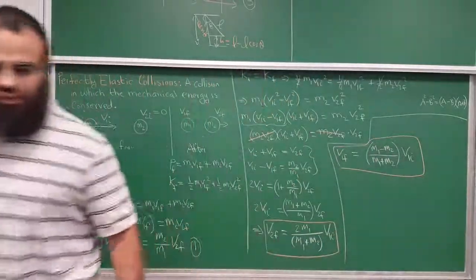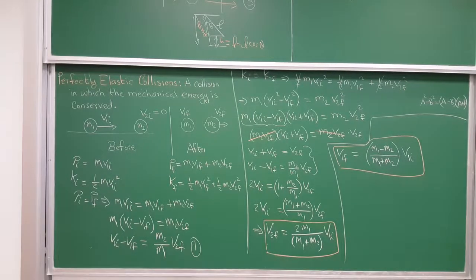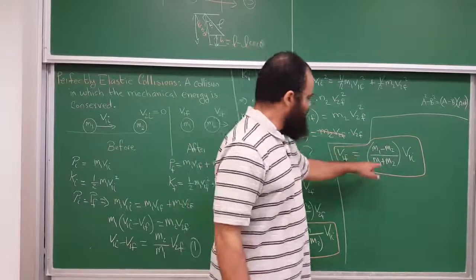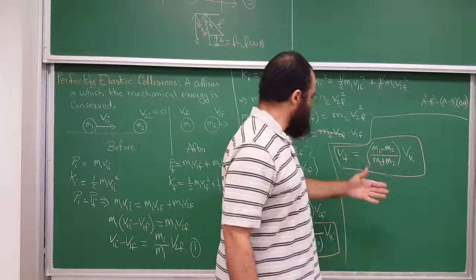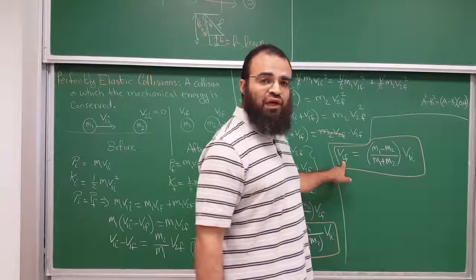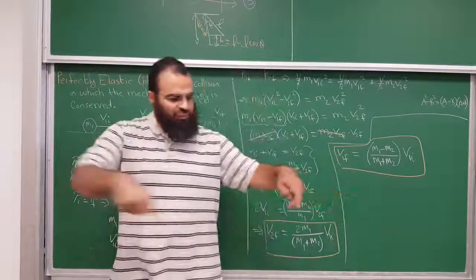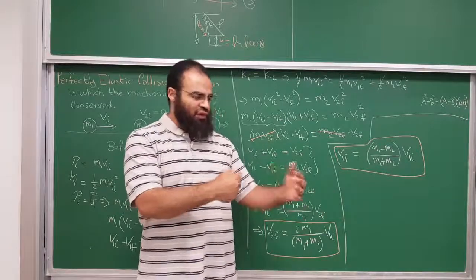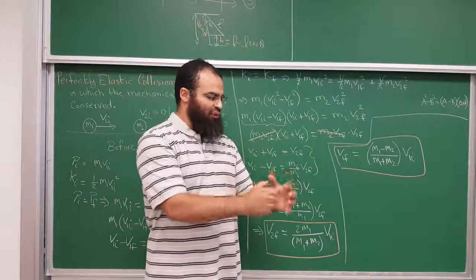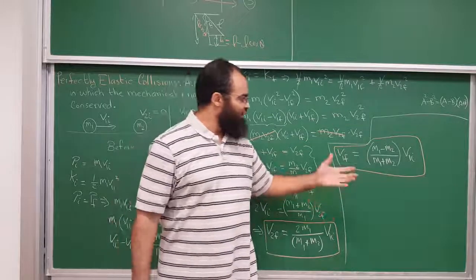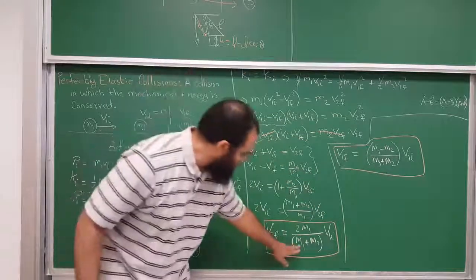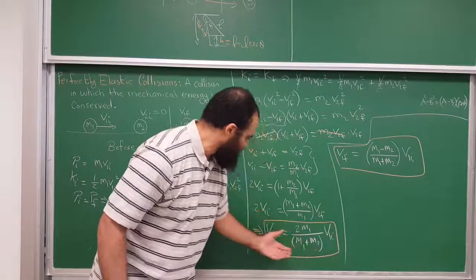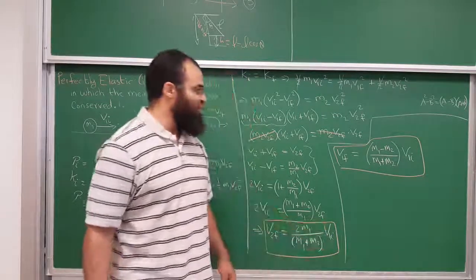Let me make sure I'm okay with time. Yeah, I have like 1 or 2 minutes. Notice, if the two masses are equal, then M1 minus M2 is 0. That tells you V1 final will come to a stop. And you probably experienced that when you play pool. When you hit one ball and it hits the second one, the ball that hit will come to rest and the other one carries on with the same speed. Because if M1 is equal to M2, you will have twice M1 over twice M1, and V2 final will equal V1 initial.